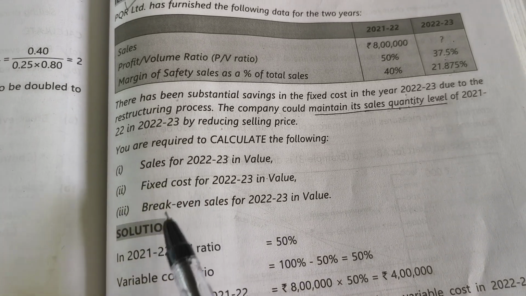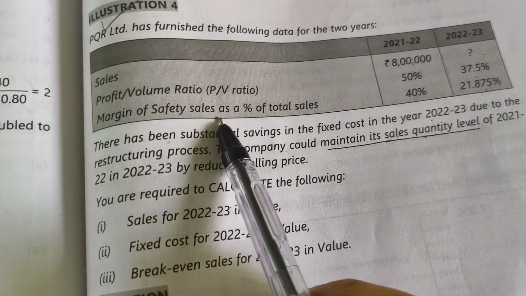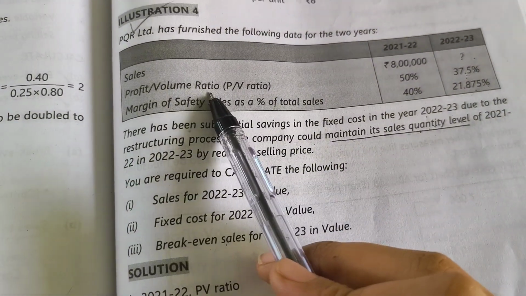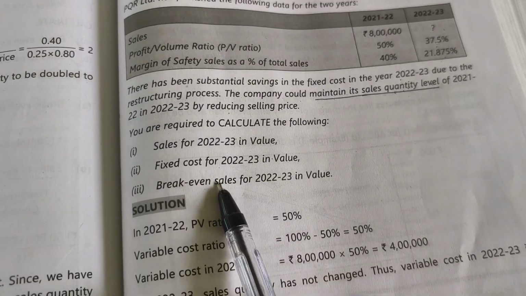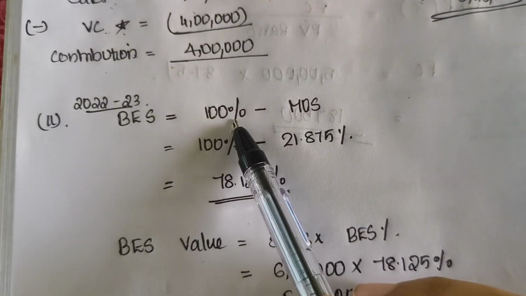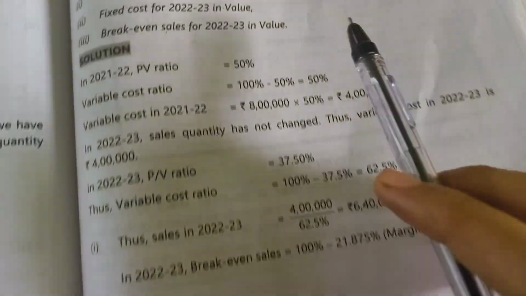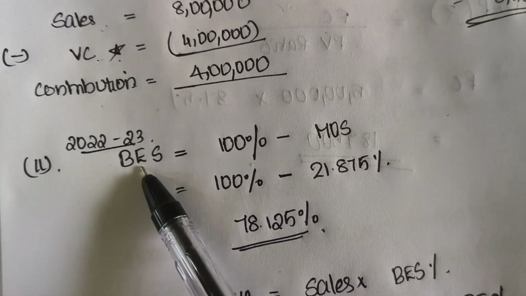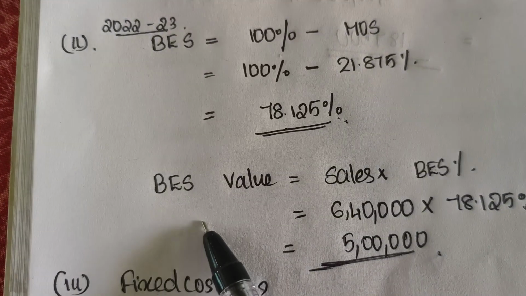First, let's find the break-even sales. When the margin of safety is given and we need to find the break-even sales, there is a simple relationship, like how we find PV ratio and variable cost ratio. Here also the break-even sales ratio is equal to 100% minus margin of safety ratio. 100% minus what is the margin of safety? Margin of safety is 21.875%. So the break-even sales ratio is 78.125%.